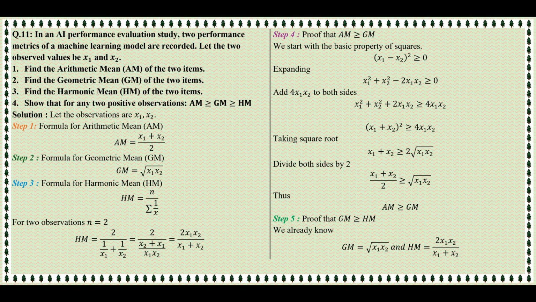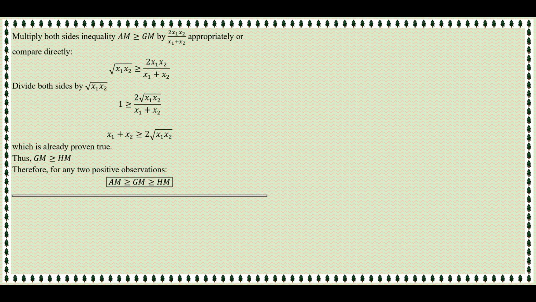Now let us show that geometric mean is greater than or equal to harmonic mean. We already have geometric mean equals square root of x1 multiplied by x2. Harmonic mean equals 2 multiplied by x1 multiplied by x2 divided by x1 plus x2. Now we compare them. We want to show that square root of x1 multiplied by x2 is greater than or equal to 2 multiplied by x1 multiplied by x2 divided by x1 plus x2. Divide both sides by square root of x1 multiplied by x2. So we get 1 is greater than or equal to 2 multiplied by square root of x1 multiplied by x2 divided by x1 plus x2.